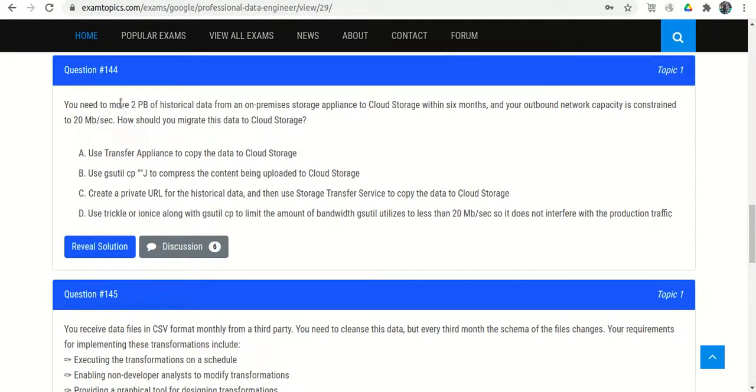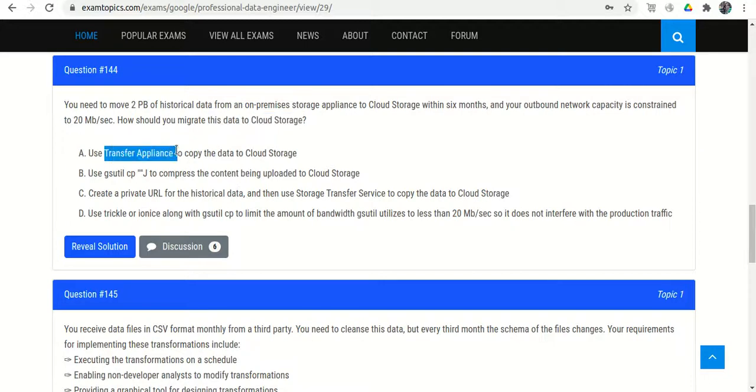Question number 144. You need to move 2 petabytes of data from on premises to Cloud Storage within 6 months, and your outbound network capacity is constrained to 20 MB per second. How should you migrate this data to Cloud Storage? We have four options.